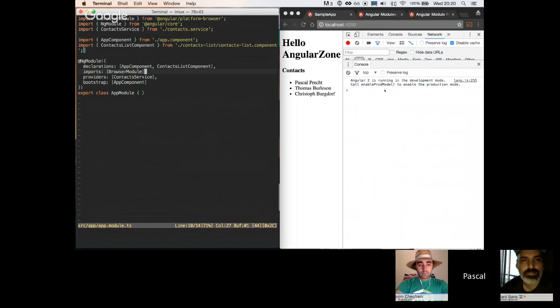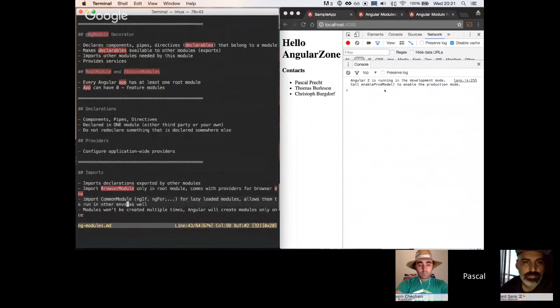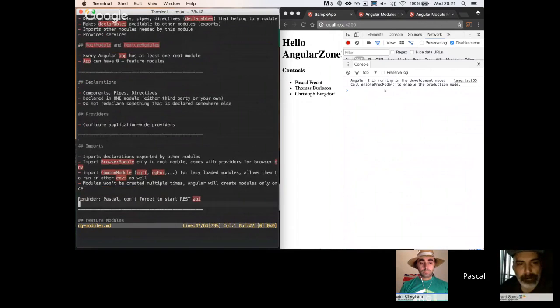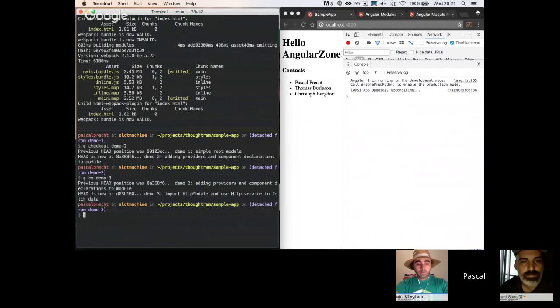And we have to distinguish between those modules. A feature module can have directives and declarations and imports and providers and things like that as well. But they kind of affect the way we inject things. Okay, let's just go back to our next demo and see what we do there.